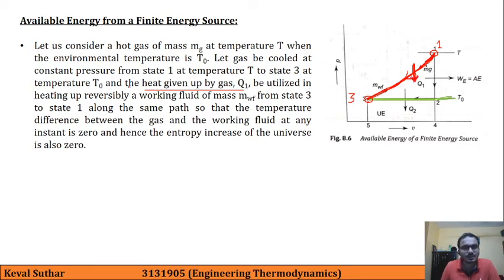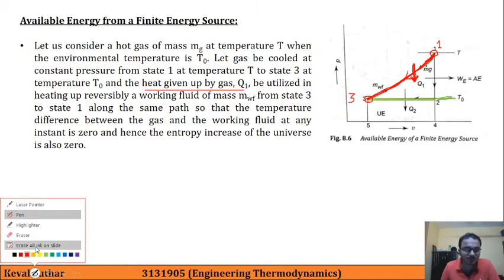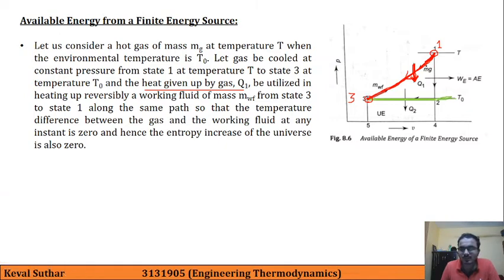This heat can be utilized in heating reversibly a working fluid of mass MWF from state 3 to state 1 along the same path. So as this is rejecting the heat, there is also another working fluid which is getting this heat. Let us denote here that the another process which is simultaneously happening is this. This will be actually overlapping lines, overlapping curves here.